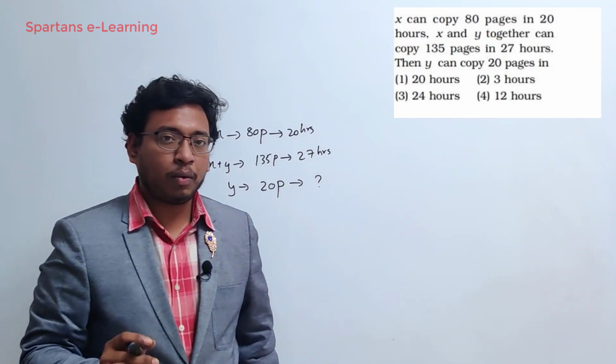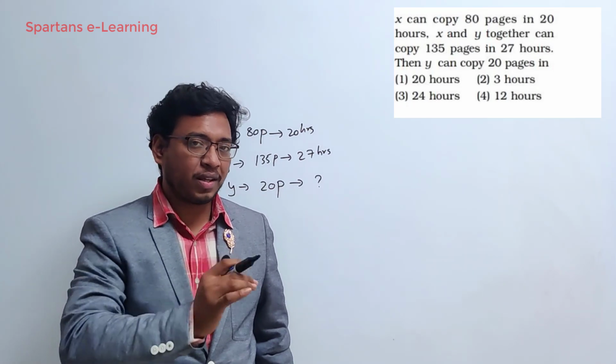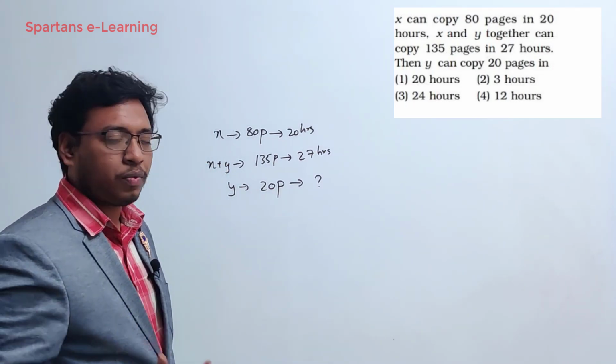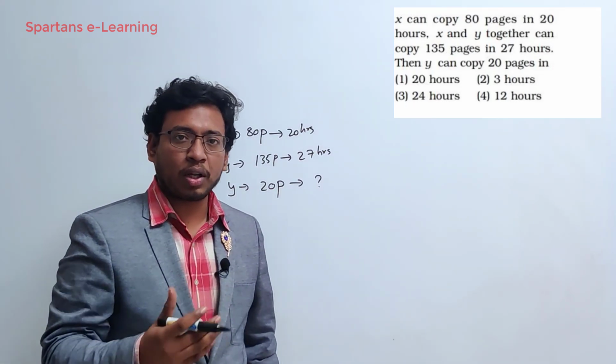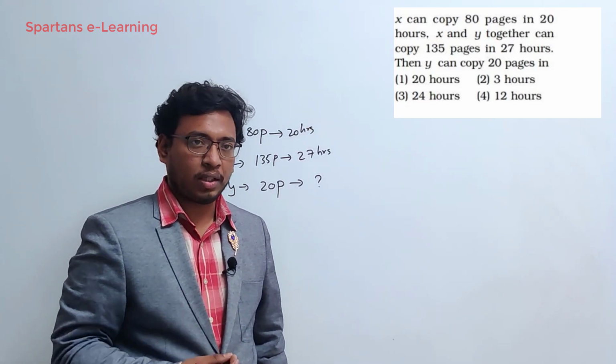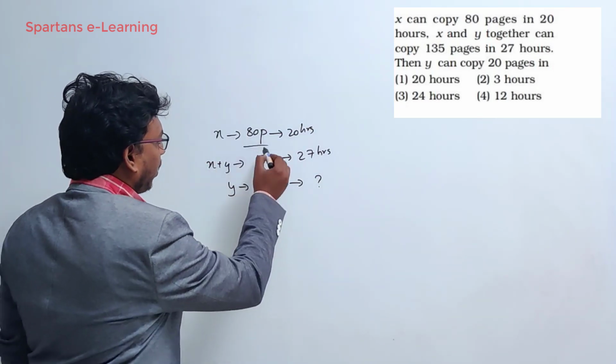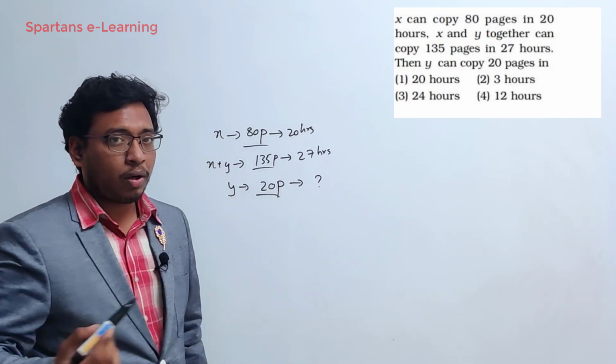See this, here the work is not constant. Work is given here. Earlier, in many questions, we have seen work is not given; they say a piece of work like that. Now here the work is given: 80 pages, 135, 20. So we cannot assume the work.